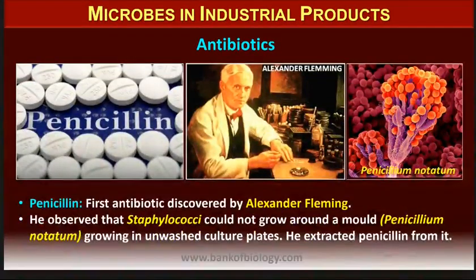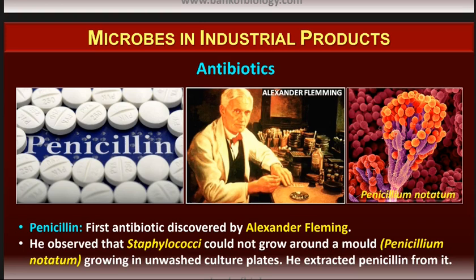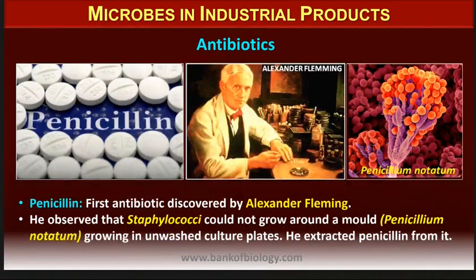Now, the first antibiotic which was discovered was by Alexander Fleming, and what he discovered was penicillin. He observed that staphylococci could not grow around a mold, Penicillium notatum, growing in unwashed culture plates. So there were unwashed culture plates, and there was a growth of some mold, and he saw that staphylococci was not growing in that plate.